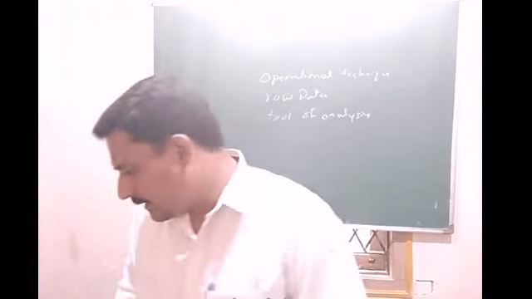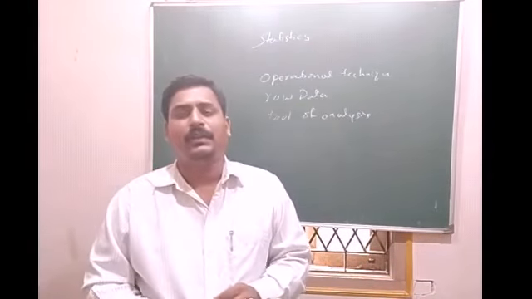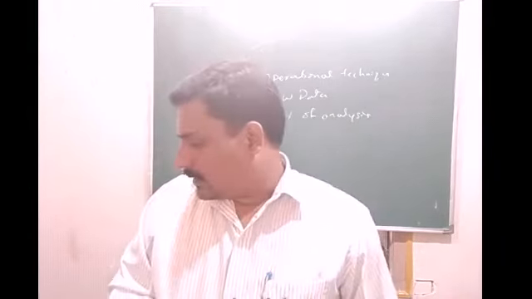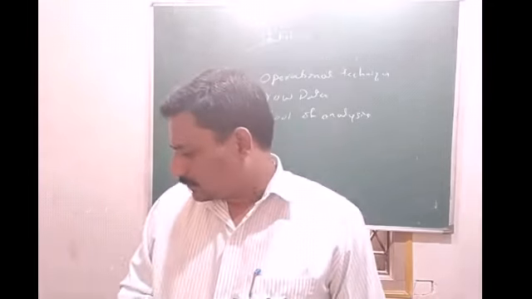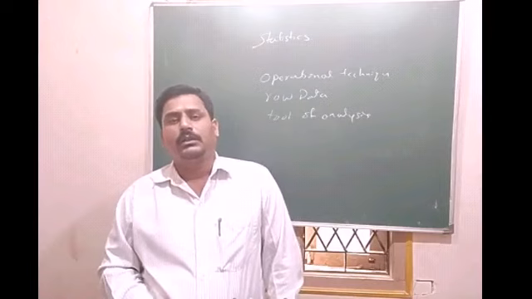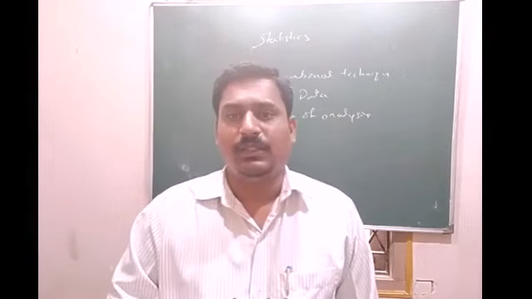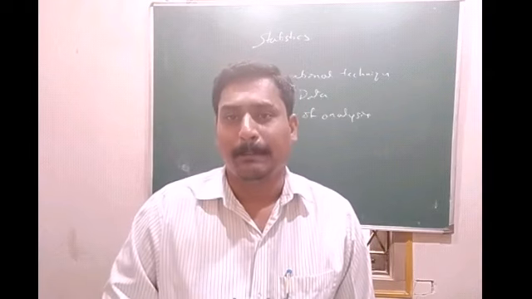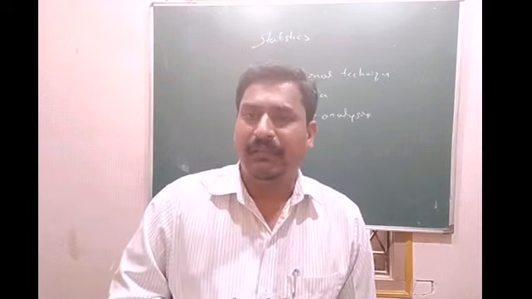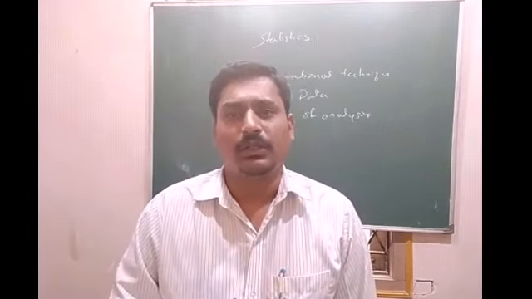Next, processing is done by statistical methods of analysis. Different methods are used to analyze the data. Lastly, interpretation of data. After analyzing, that is after calculating the average, we can give a certain conclusion. After calculating the variances or standard deviation or different kinds of deviations, we can give a conclusion.